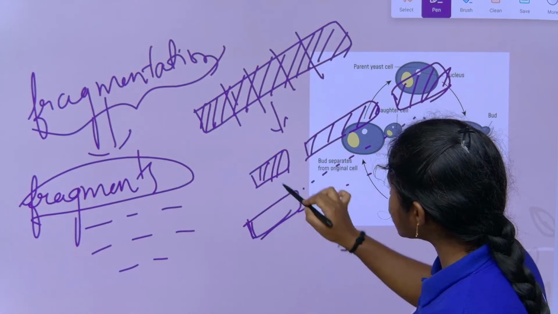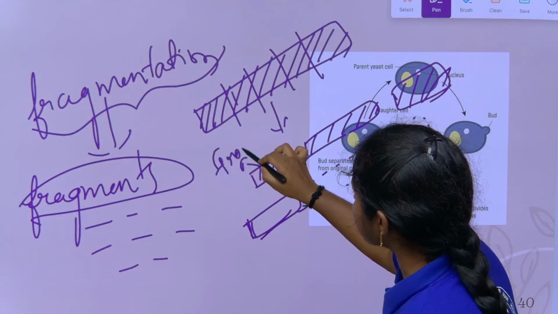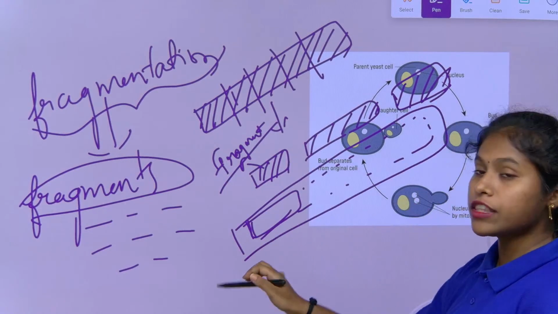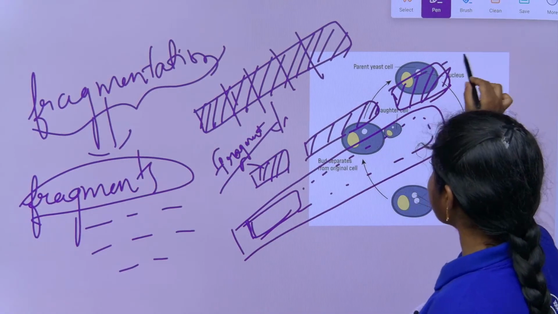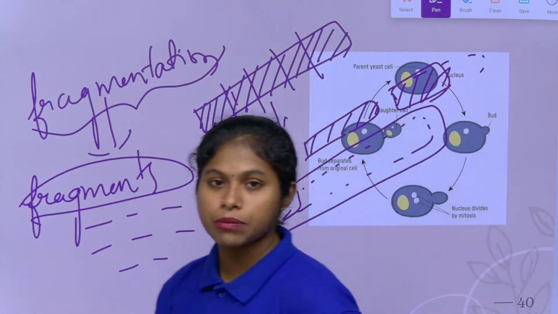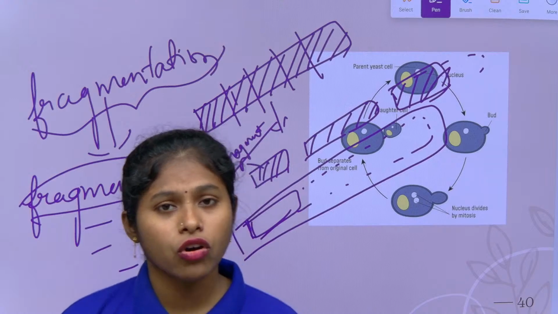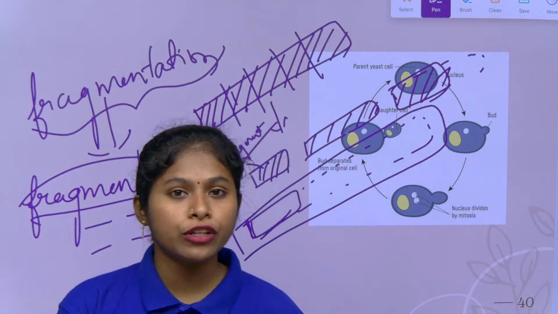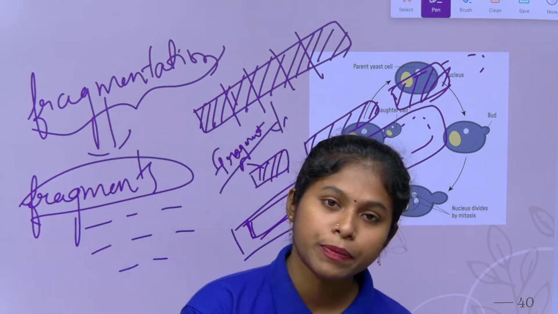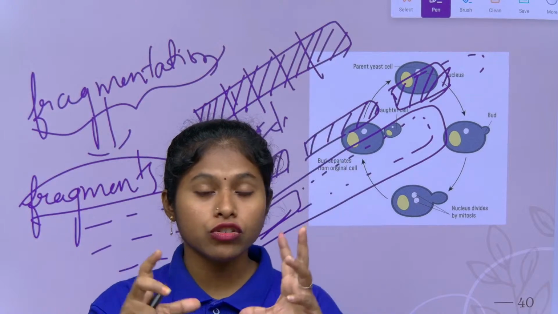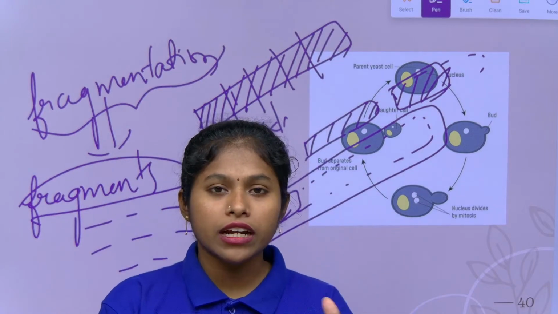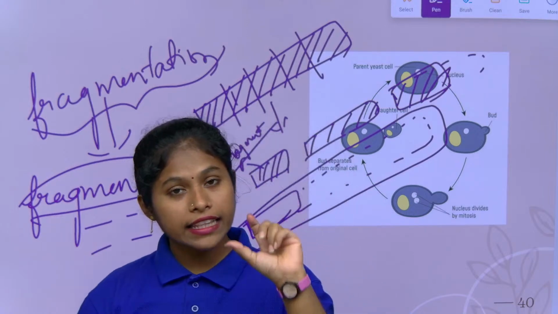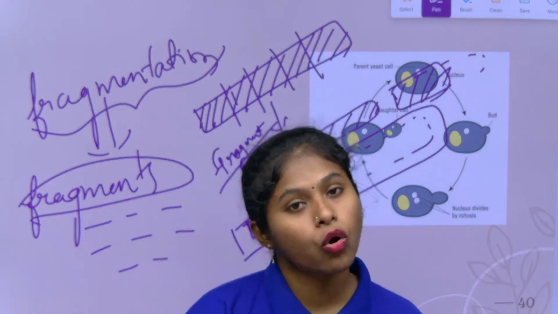So each fragment can regenerate the whole organism. This is what fragmentation is about. Fragmentation happens under external environment conditions, or if someone has cut the organism. For example, in the starfish, when we cut off one arm, the fragment itself can regenerate the whole organism, right?